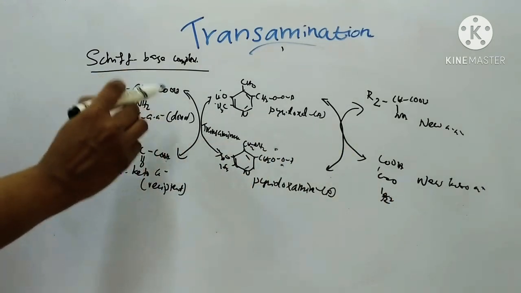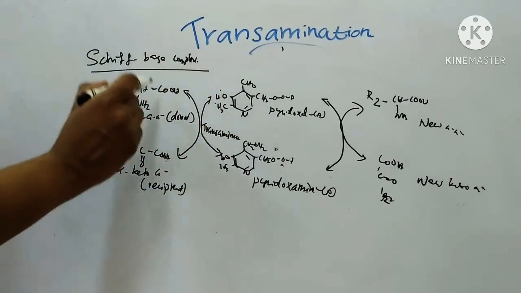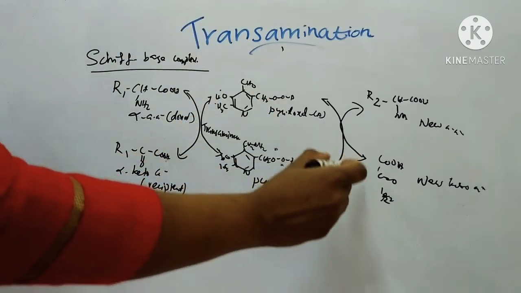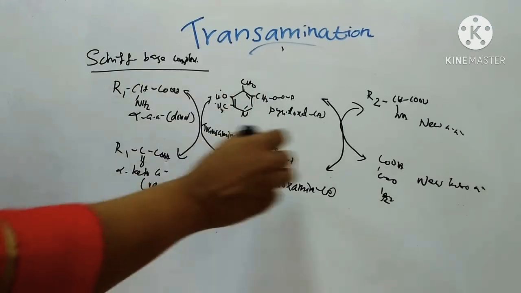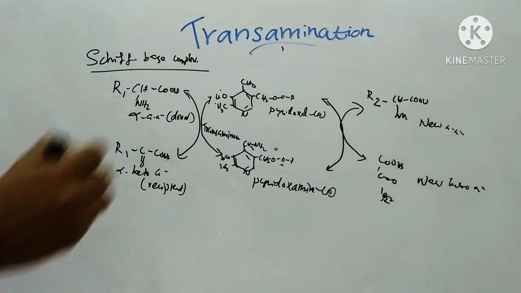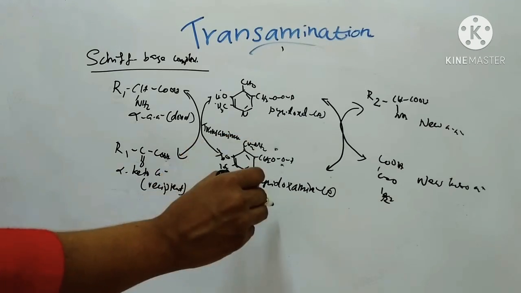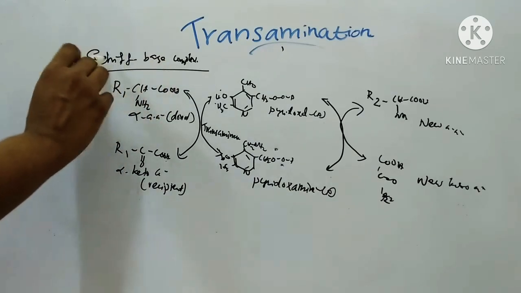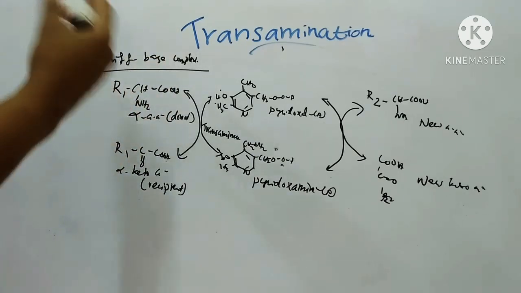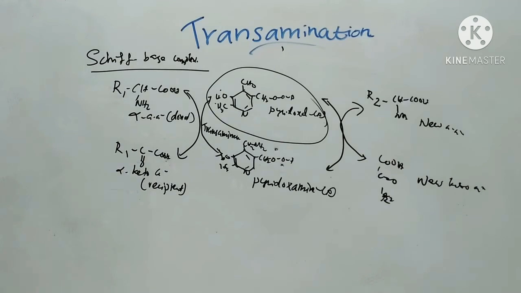So amino acid plus pyridoxal phosphate forms a new keto acid plus pyridoxamine phosphate. Then pyridoxamine phosphate reacts with a second keto acid to produce a similar enzyme bound Schiff base complex, and it decomposes to form the second, new amino acid, and the pyridoxal phosphate is regenerated. That is the role of pyridoxal phosphate in transamination.